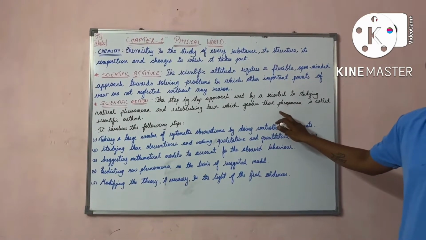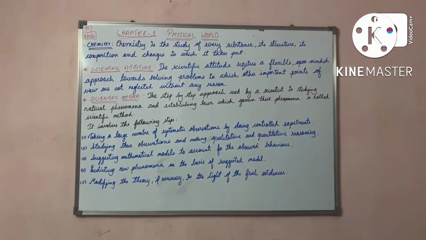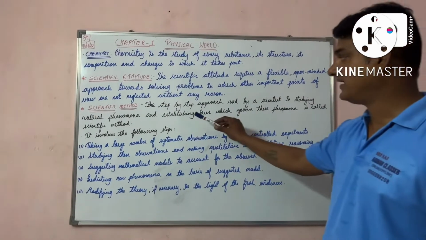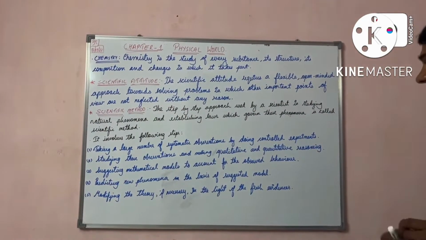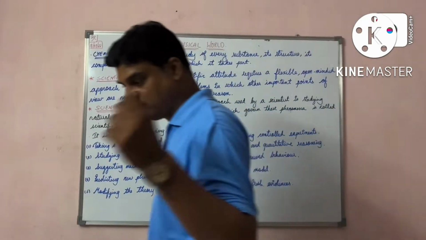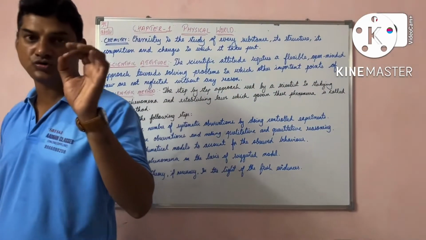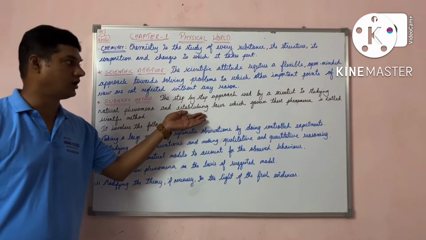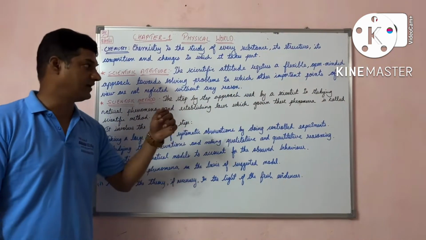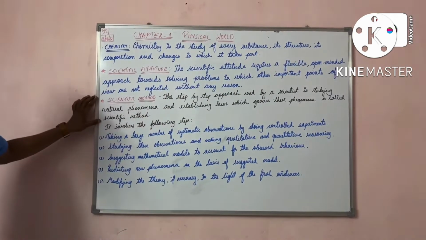This is called a scientific method. He uses the step-by-step approach to study the natural phenomena and establish the laws which govern these phenomena. That is known as your scientific method.